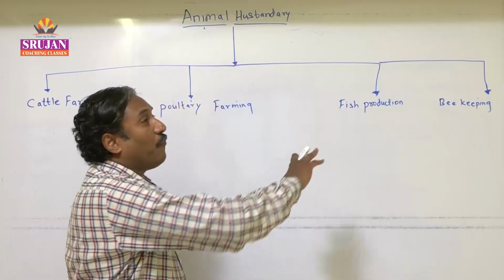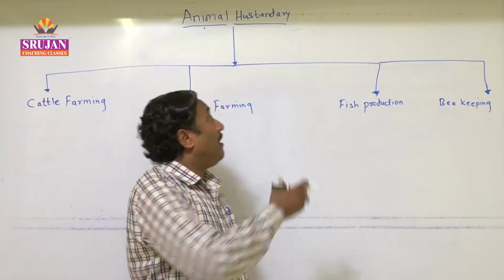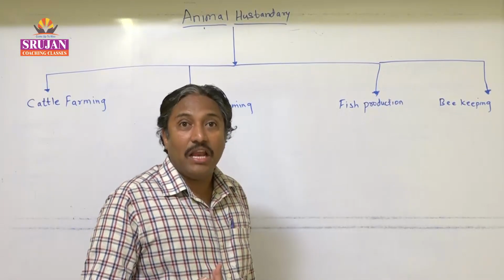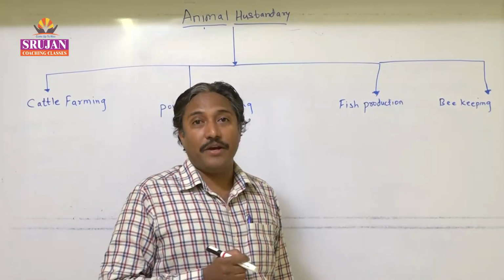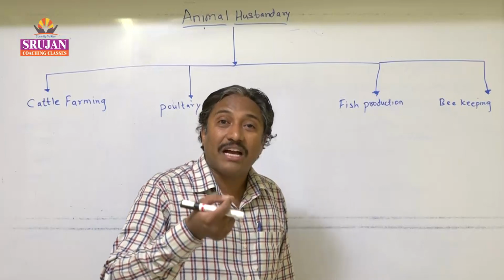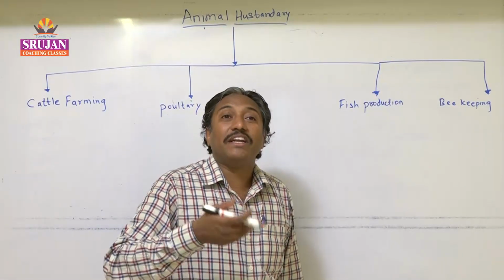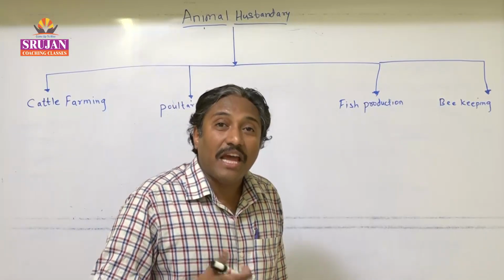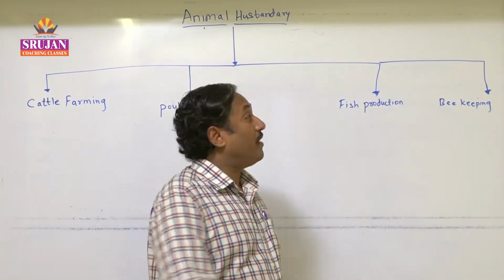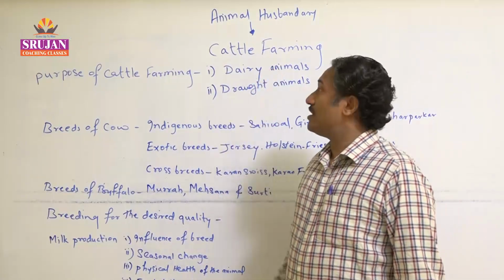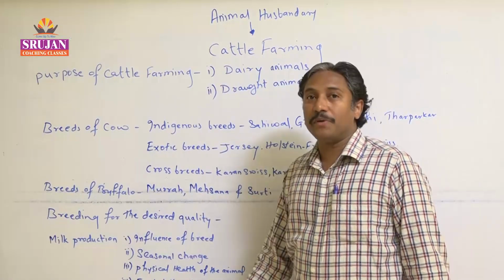So for all these four different types of animal husbandry, we are going to see in detail how the management is carried out, how the rearing, how the culturing, how the development, how the feeding mechanism, how the diseases are tackled, and what important products we are able to obtain from all these four. Okay, now let us start with the first part of animal husbandry.